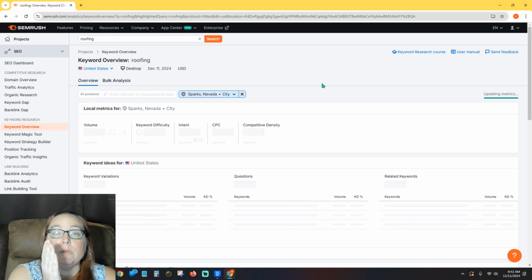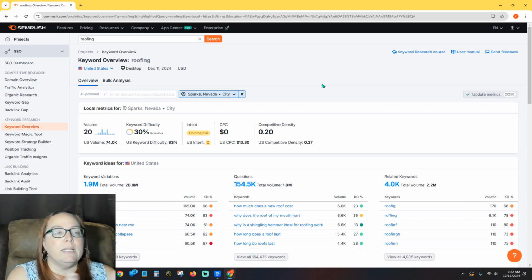But anyway, if you're looking at the keyword difficulty and everything else, that's a national keyword difficulty. If you were to type in roofing Sparks, Nevada, it's not going to come up with hardly any results. It may not come up with results at all. And that's not because people aren't searching that. I mean, if I'm in Sparks, I'm right next to Reno. There are plenty of people who will search Sparks or Reno because they want to stay within the radius, right?